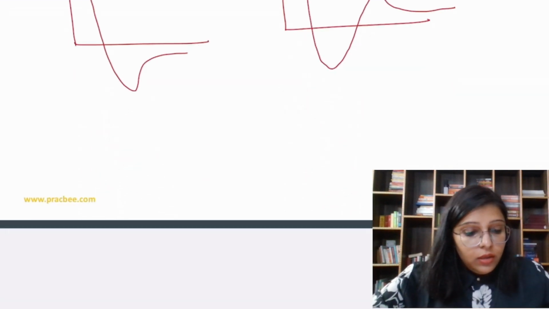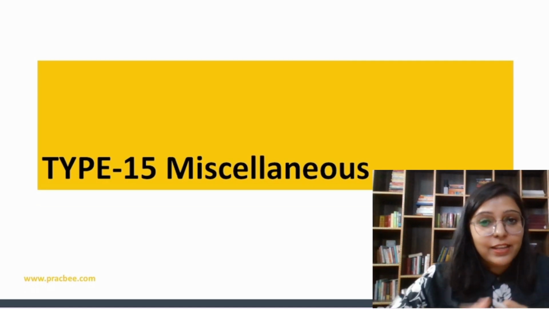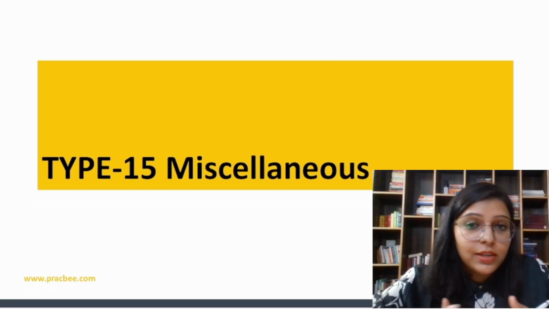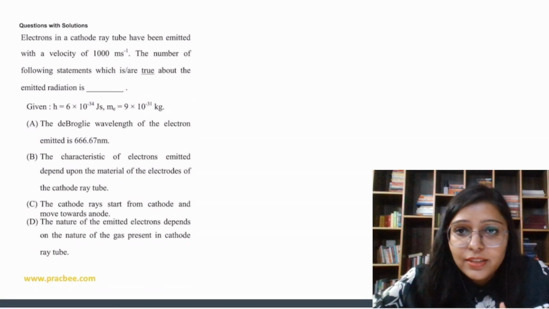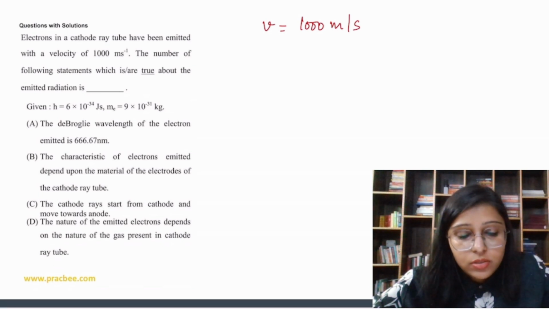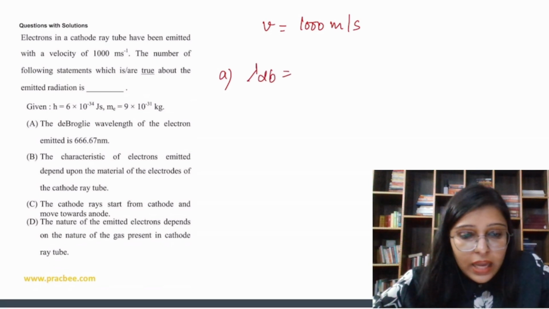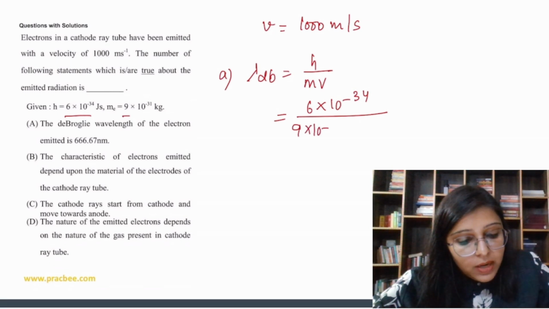Okay. So now let's do the last type of questions, that is based on miscellaneous things. So here we can have some questions on cathode rays and all. So let's discuss these questions, right? So let's start. Question says electrons in a cathode ray tube have been emitted with a velocity of 1000 meters per second. So find the number of following statements which are true about the emitted radiations. The first statement is the de Broglie wavelength of the electron emitted is... de Broglie wavelength is h over mv. We are going to use this one. The h value is given as 6 into 10 to the power minus 34. The m value is given as 9 into 10 to the power minus 31.